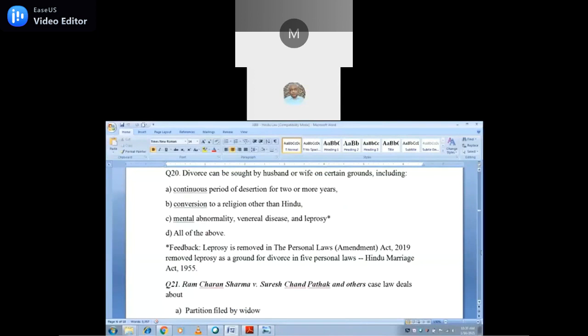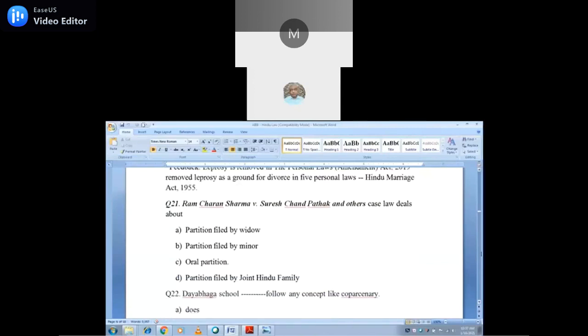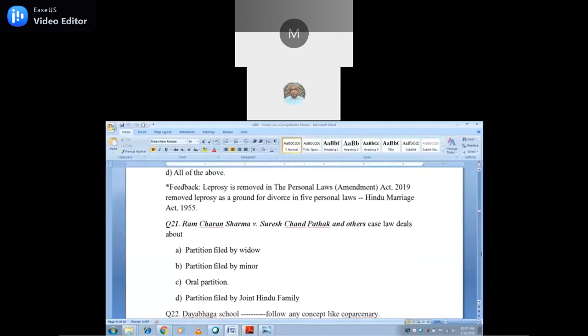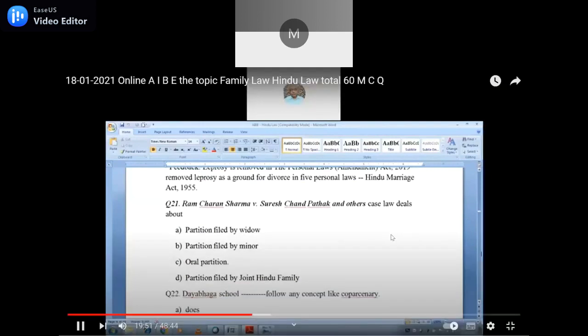Of course, there are many things there. Muslim law, Christian law, Parsis. Because they say 5, they will ask a subsidiary question in this way also: what are the 5 personal laws where leprosy is removed? Okay, please check it because they may ask in that way also. Now come to the next point. Of course, leprosy is no more a ground for getting a divorce. Okay, now dissolution of marriage.